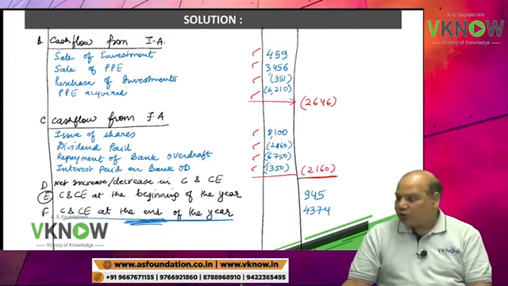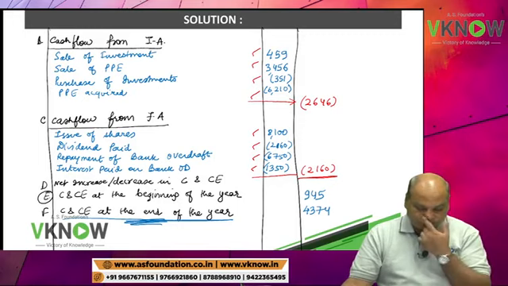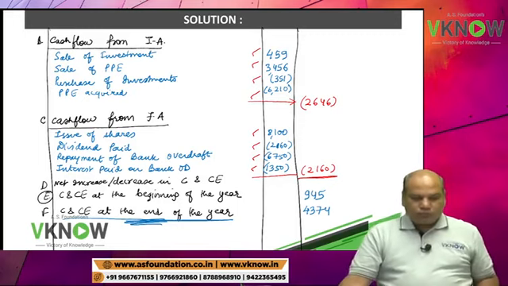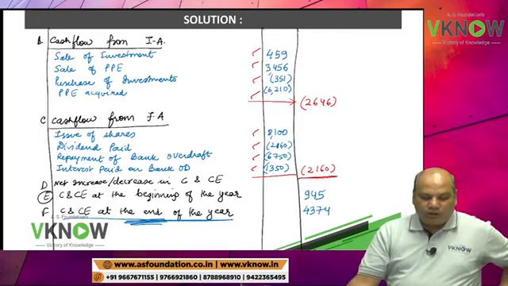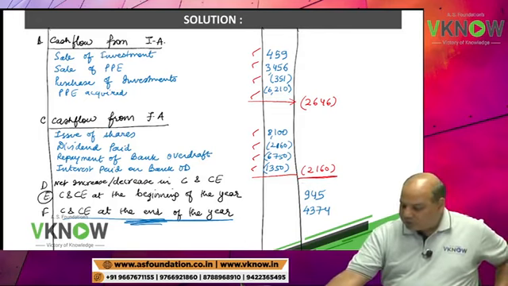Therefore, net increase in cash and cash equivalent. Please take the total of all the three activities and that will give you net increase. Operating, financing, investing, net increase in cash and cash equivalent. 3429.